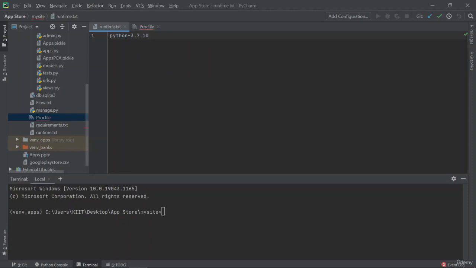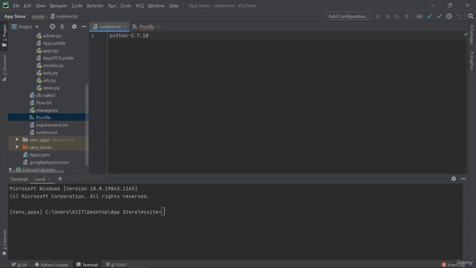As I said before, when we start off with Heroku, we have to first understand that there are some files which are like commands for Heroku to understand and use. So let's first understand those files, which are runtime.txt and procfile. runtime.txt is basically just telling Heroku which language or base is to be used by the server.